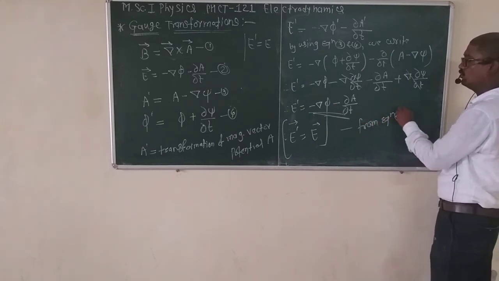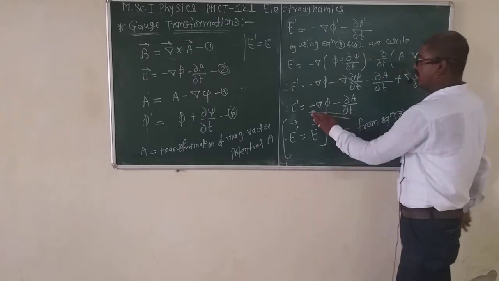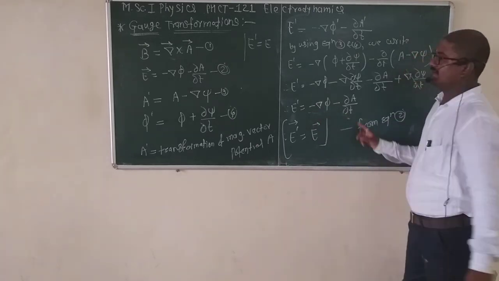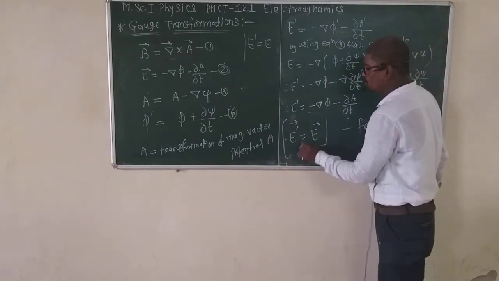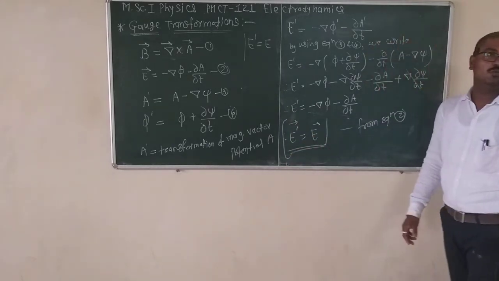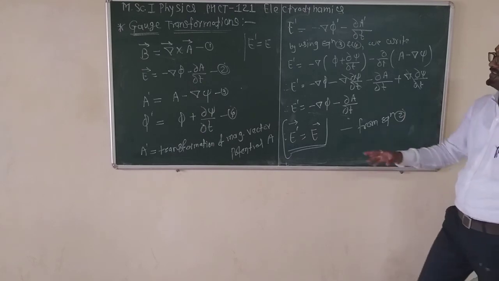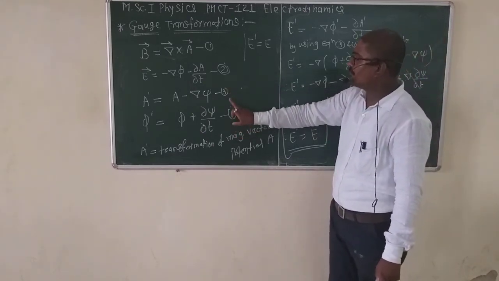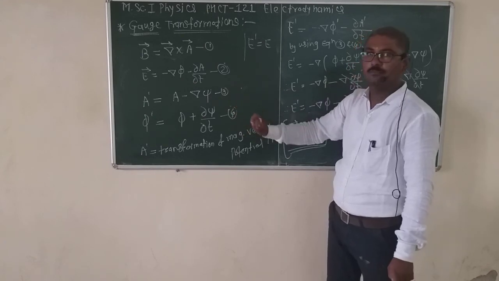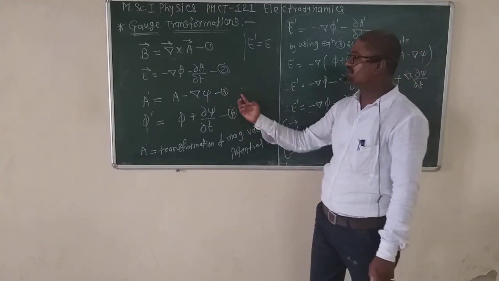From equation 2, this minus del phi minus dabba A by dabba T is E, and this E dash is equal to E bar. This means that equation 2 under the transformation of equations 3 and 4 is invariant, because we used equations 3 and 4.